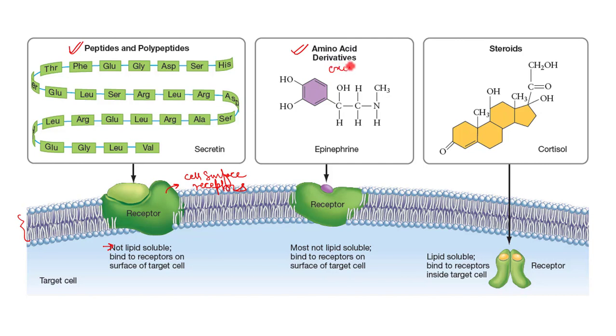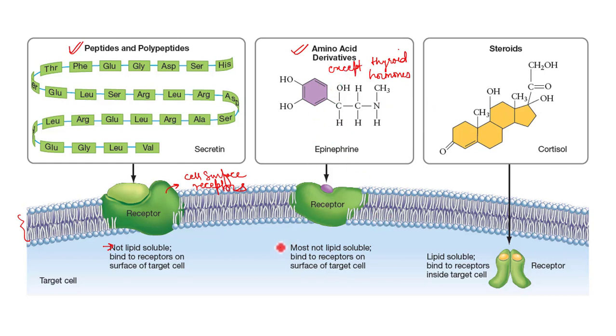However, we just talked about an exception, and the exception is your thyroid hormones. Thyroid hormones are also amino acid derivatives. They are derived from the amino acid tyrosine, but they are different from others in that they can easily cross the lipid bilayer, that is, they are lipid soluble.